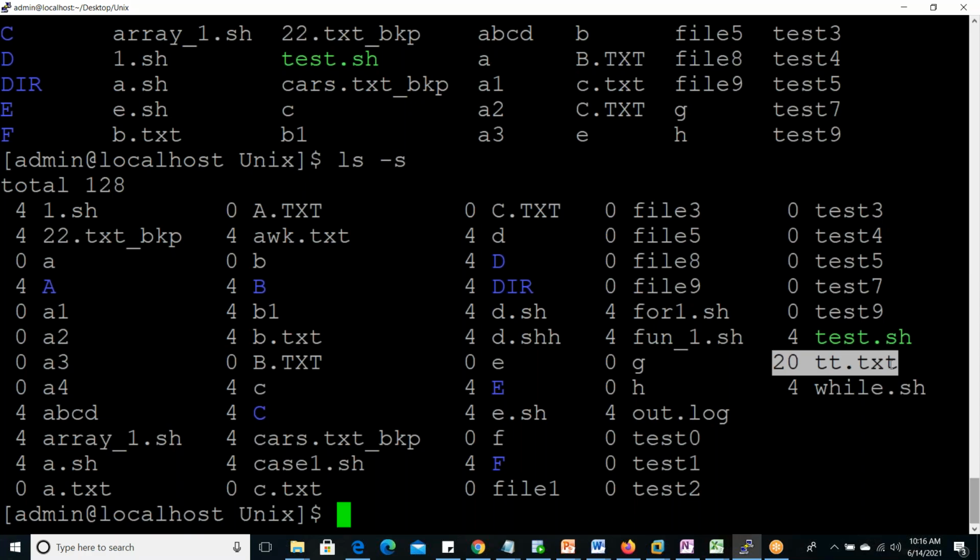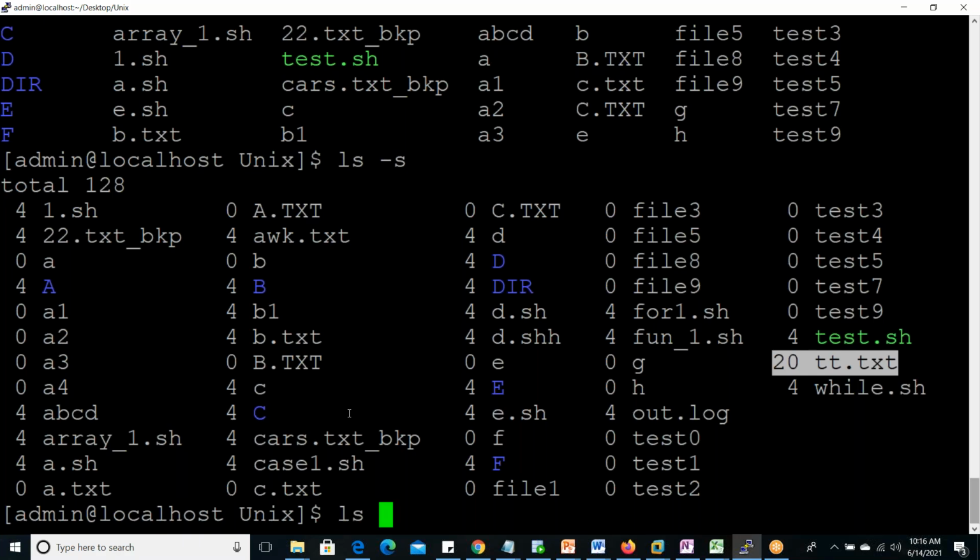Okay, so sorry, not 20 kilobytes, 20 blocks. This is not the size, this is blocks. So 20 blocks are assigned. In one block, sorry, 4 only, it is taking one block 4. So 20 blocks are assigned, and in those blocks it is keeping some size.